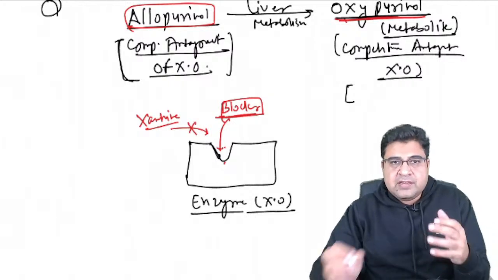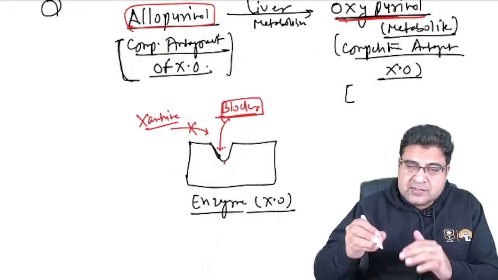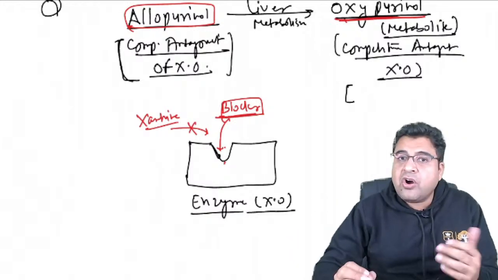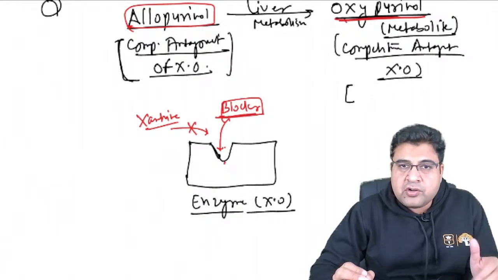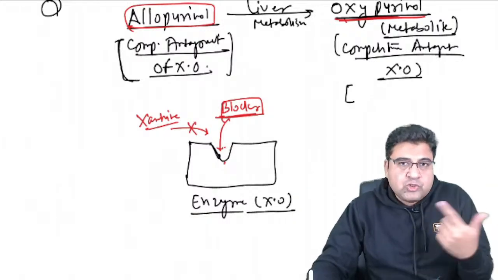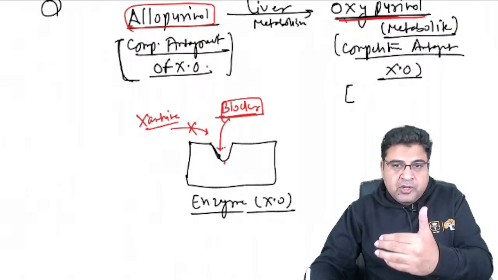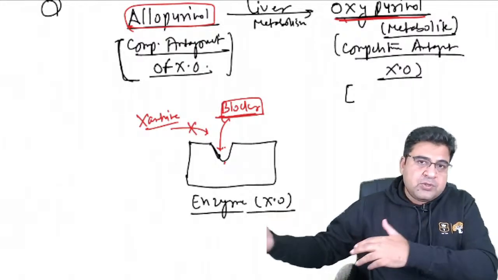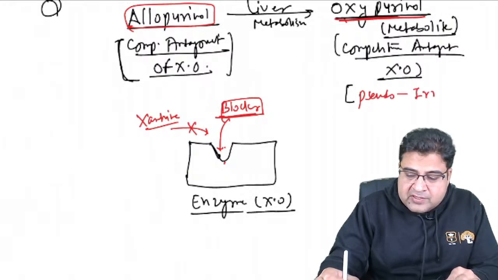So guys, there is one type of inhibition we call irreversible inhibition. But you can see over here, this is a competitive block, right? But it gets dissociated after a long time. So it is not a true irreversible block. Irreversible means the enzyme is permanently gone, and now the body has to make new enzyme. But in this case, the enzyme is not permanently inhibited. Oxypurinol will go and bind to the enzyme. It's a competitive blocker, and it will not get dissociated for a long time. So I will say this medicine forms a pseudo irreversible block.